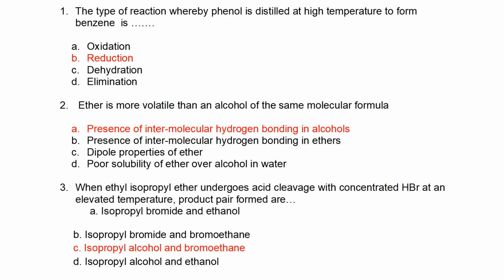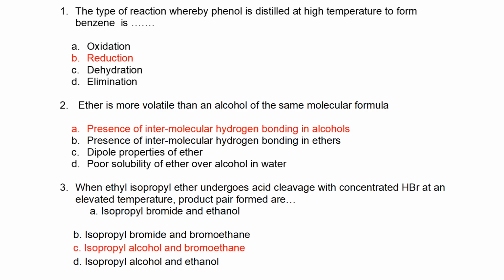When ethyl isopropyl ether undergoes acid cleavage with concentrated HBr at an elevated temperature, what pair of products is formed? Now, ethyl isopropyl ether is going to have 2 parts. One is the isopropyl part, the one that carries oxygen, and the other one is the normal ethyl.